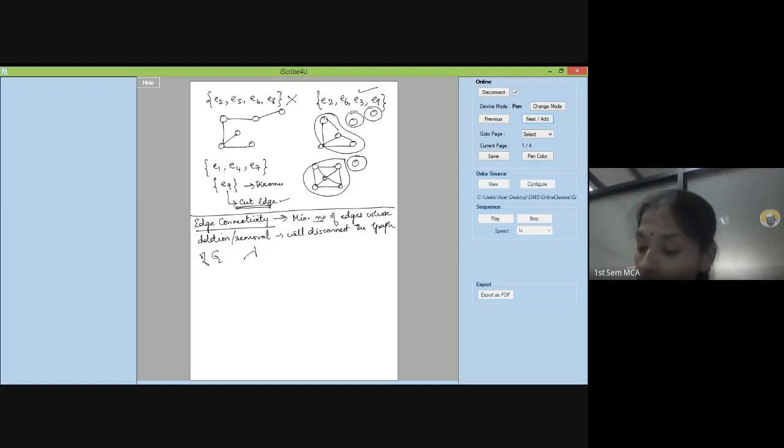It is denoted by lambda. Is it clear? In the above graph example, can you tell me what is the edge connectivity of that graph?